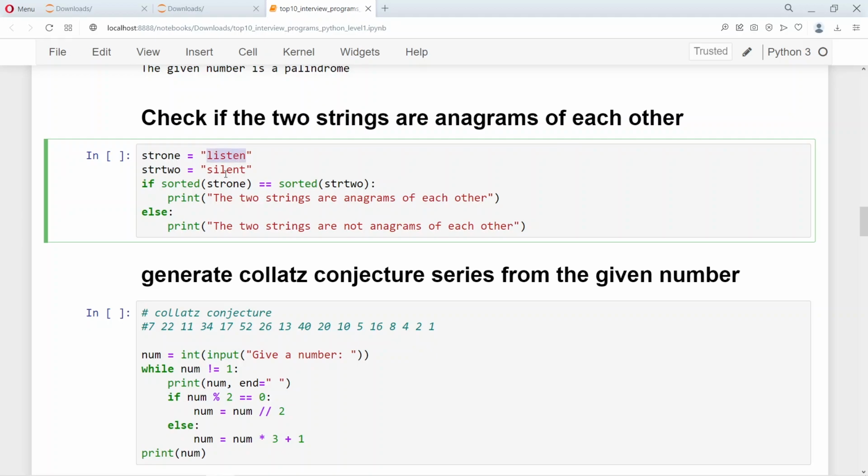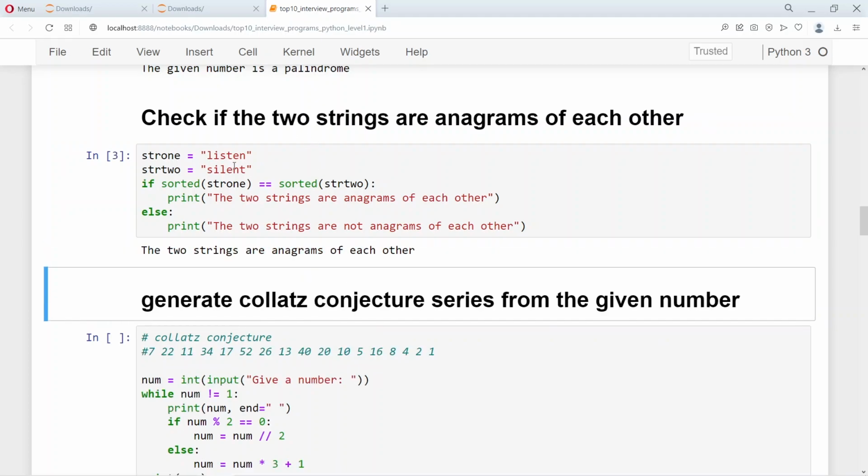When you sort this and when you sort this, the alphabets will be in the same order only if these two contain the same characters. So sorting the first string and sorting the second string and then checking if those two are equal will prove that the given two strings are anagrams of each other. In this case, listen and silent are certainly anagrams, and that's what the output will be. If I change a simple alphabet here, it's going to say they are not anagrams of each other.